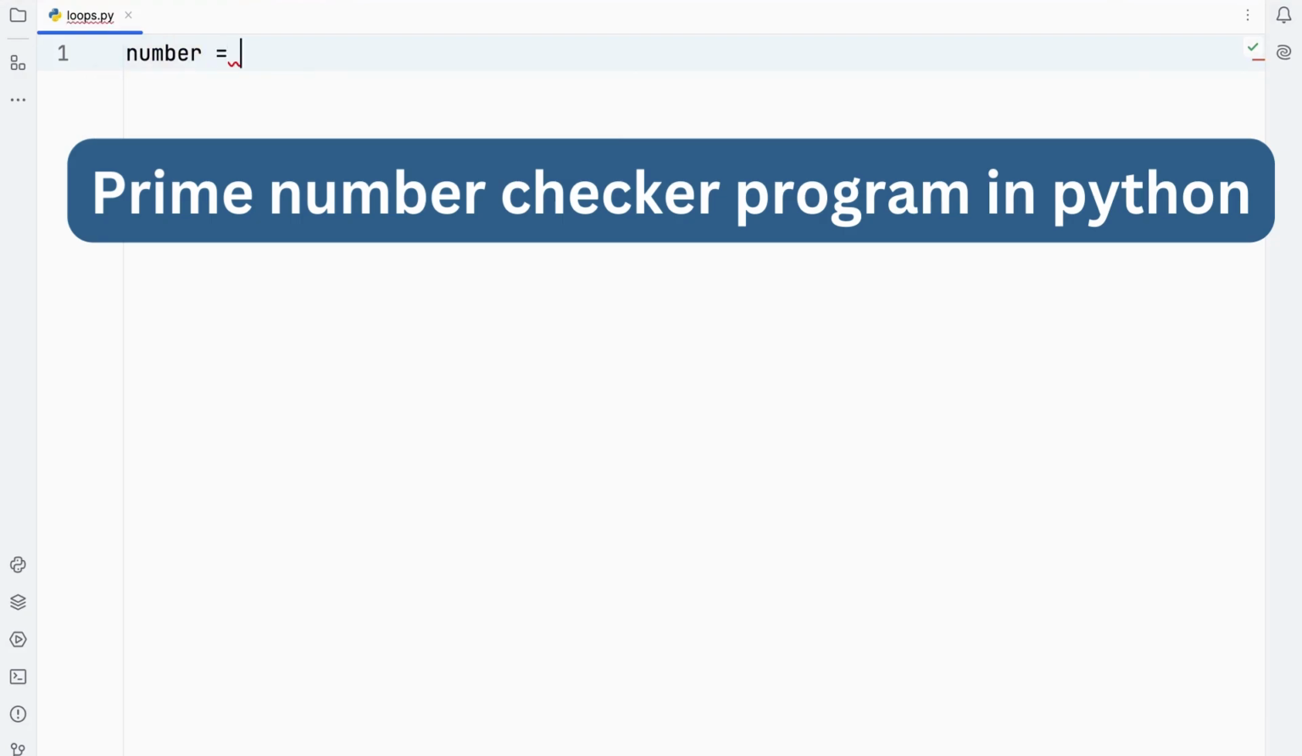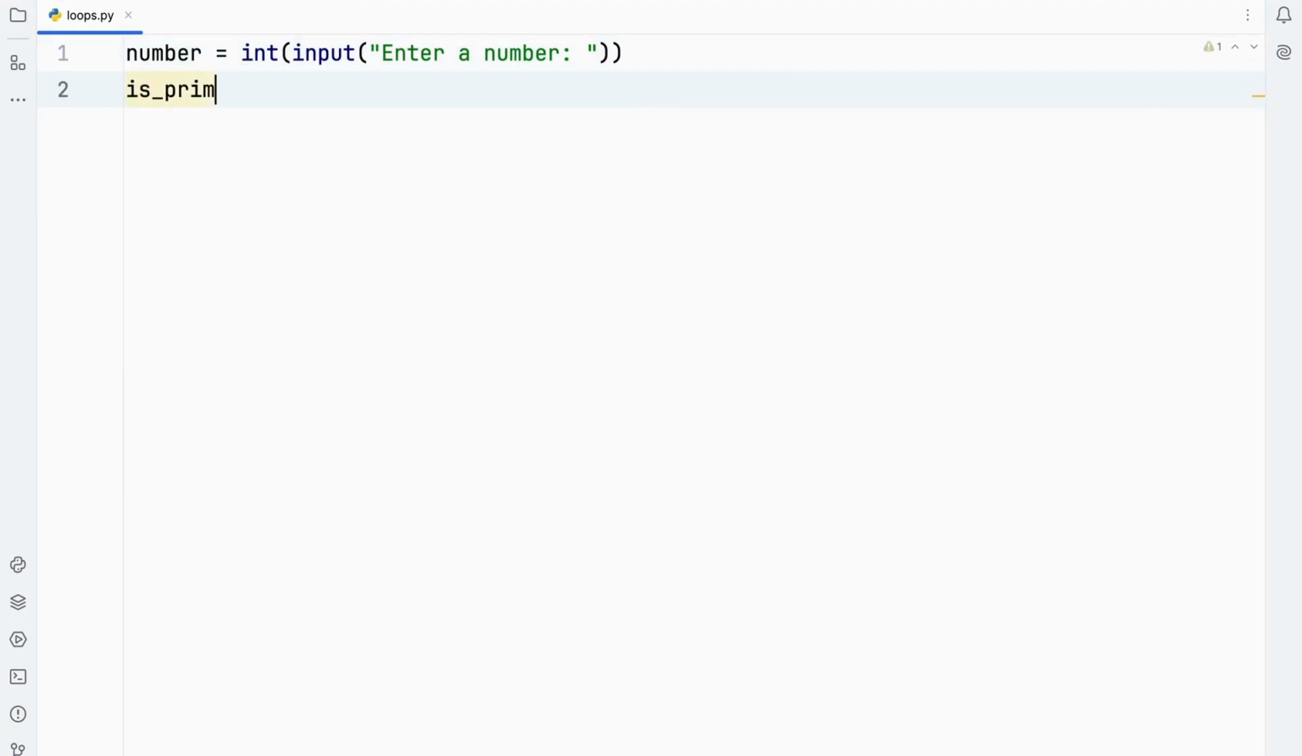This program will check whether the user-entered number is a prime number or not. Please see the program code and execution, and if you have any question or difficulty you can mention it in the comments section.